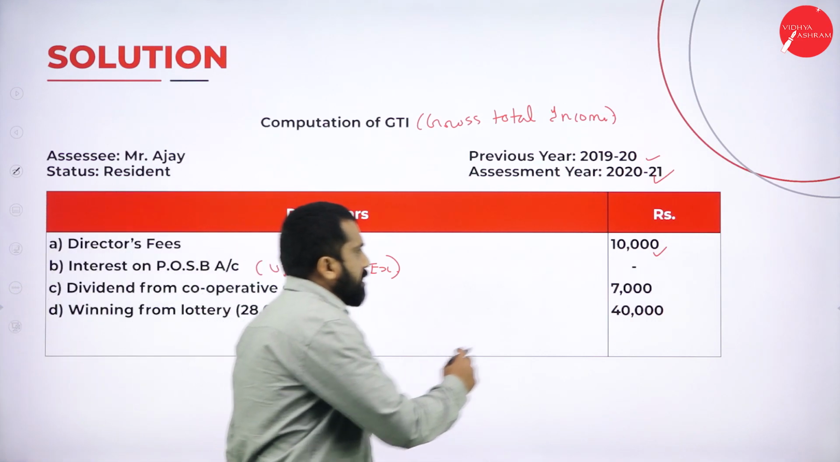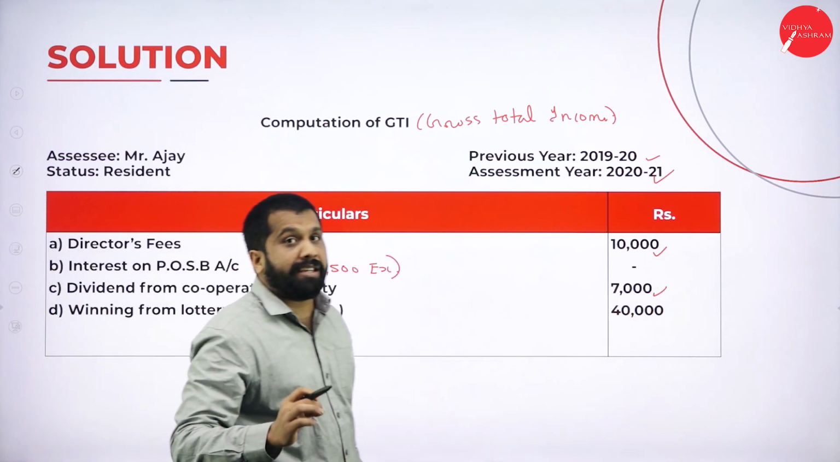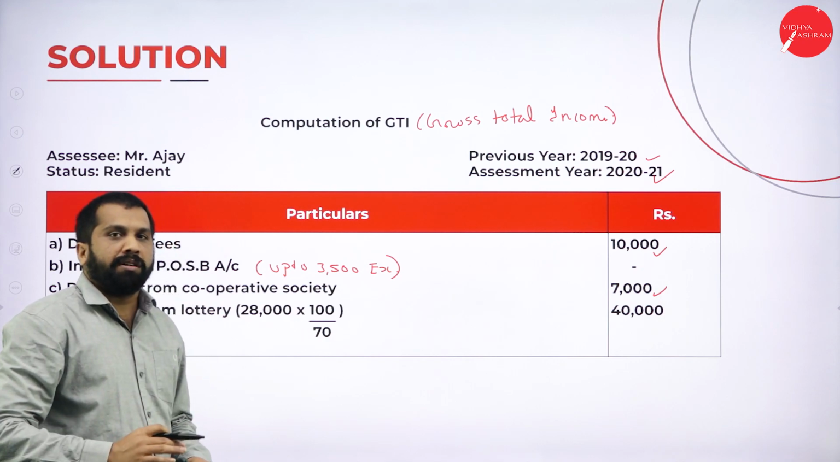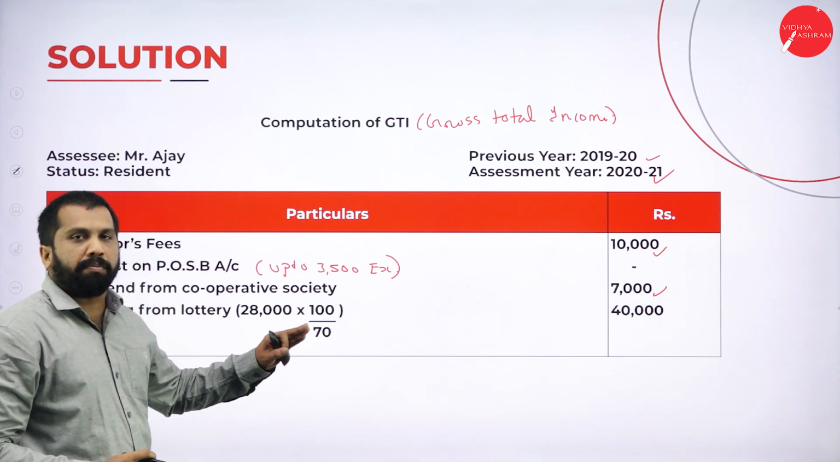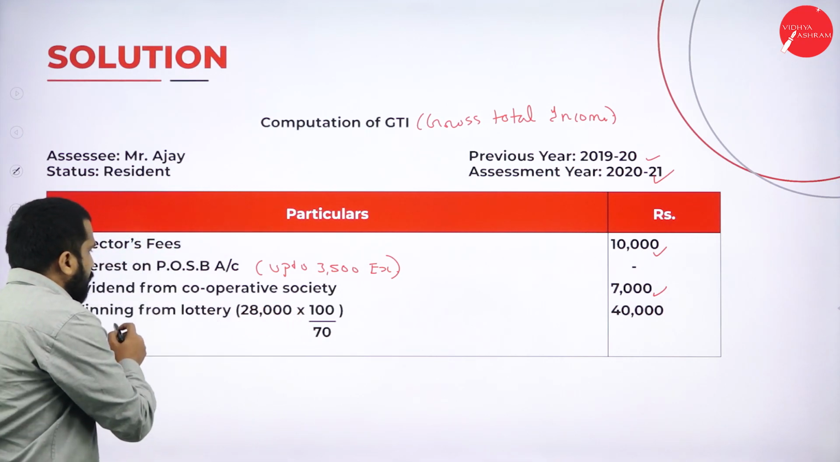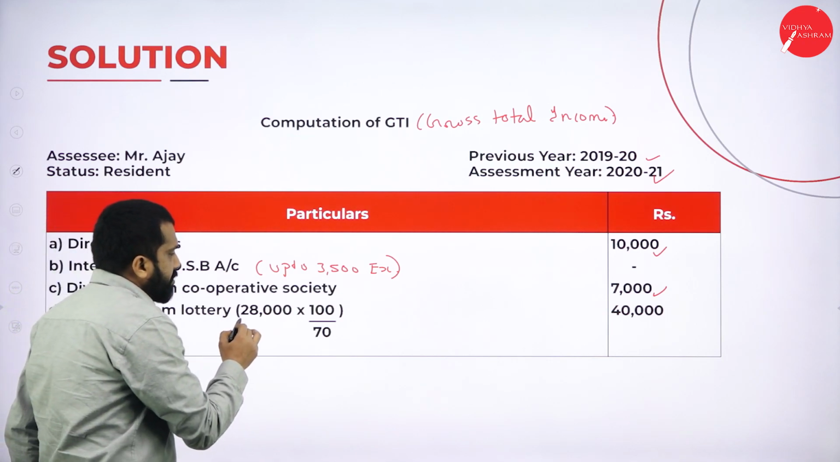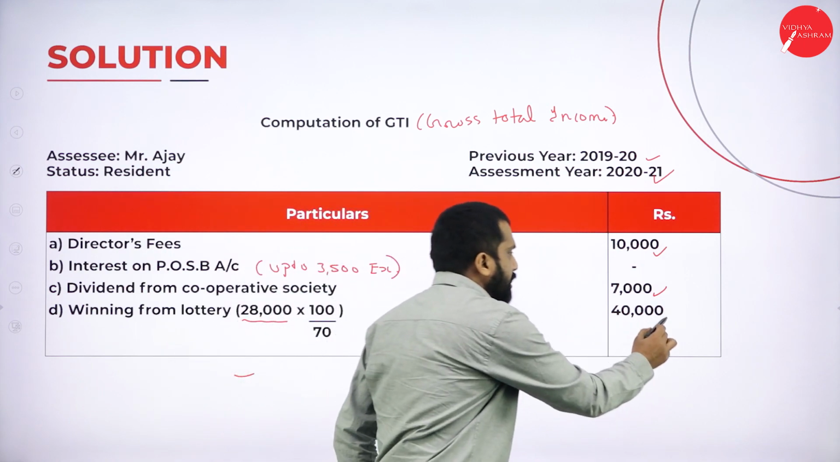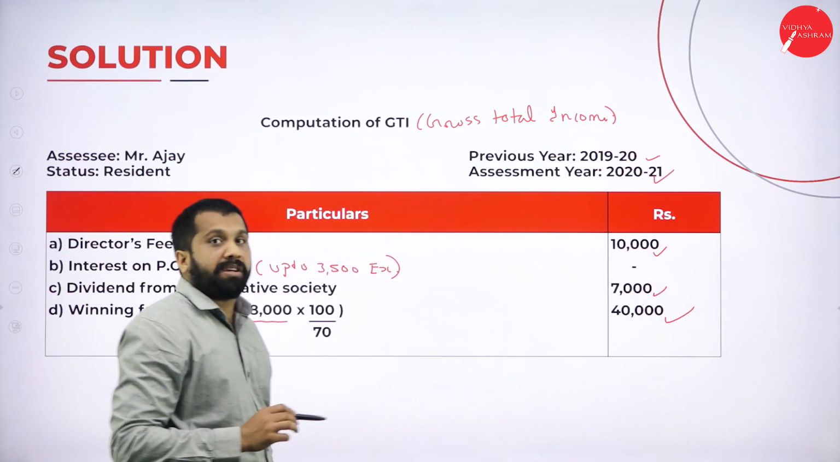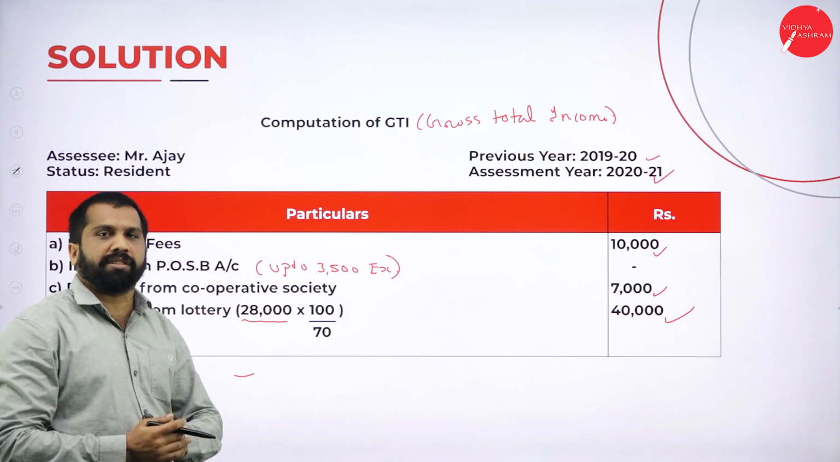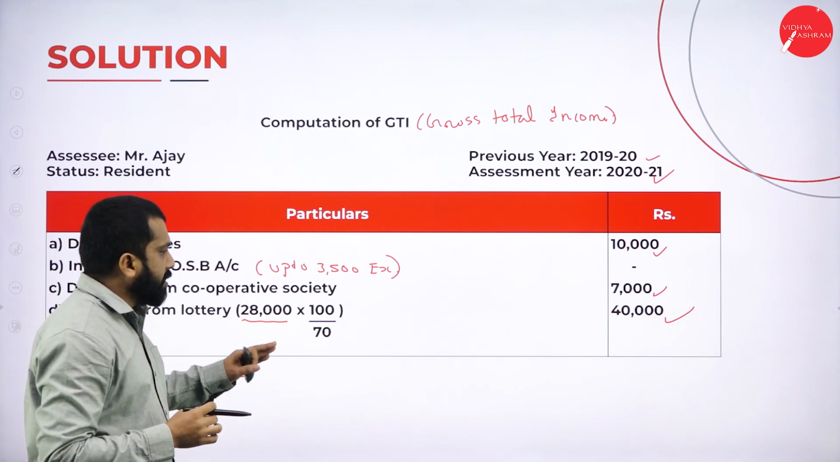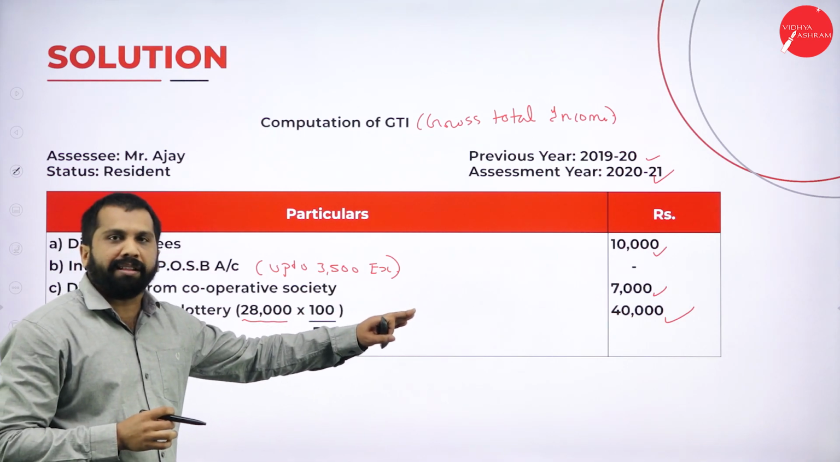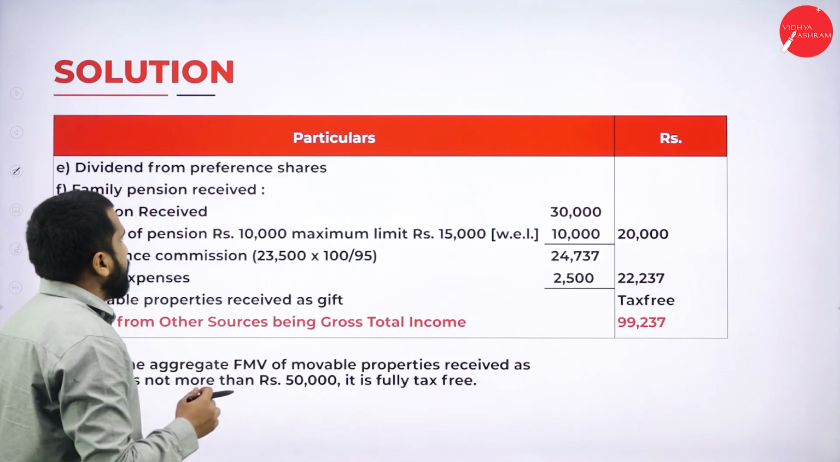Dividend from cooperative, as I told you, it is fully taxable. There is no exemption for cooperative society. Then, winning from lottery, as I told you, 28,000 into 100 divided by 70, it will become 40,000. Because in the bracket, they have mentioned net. If the word net is there, you are supposed to calculate this. Next.